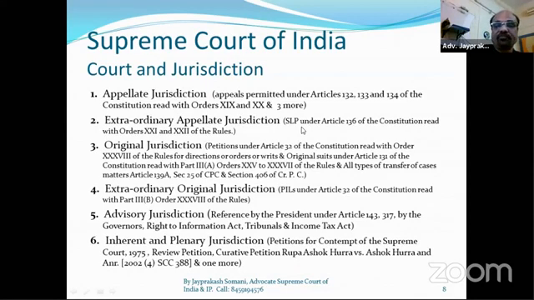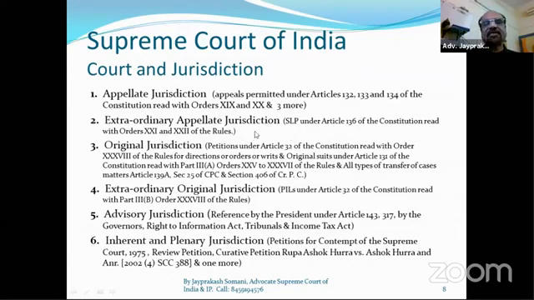Not only this, against any order of any session court, lower court, trial court, or any authority, against any authority's order, we can file an appeal directly in the Supreme Court only and only under Article 136, extraordinary appellate jurisdiction.